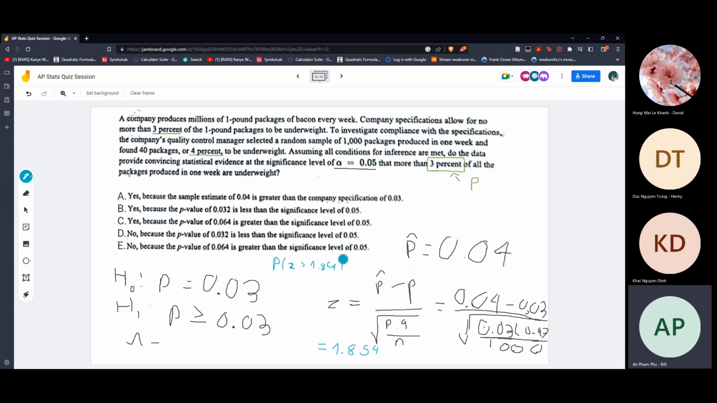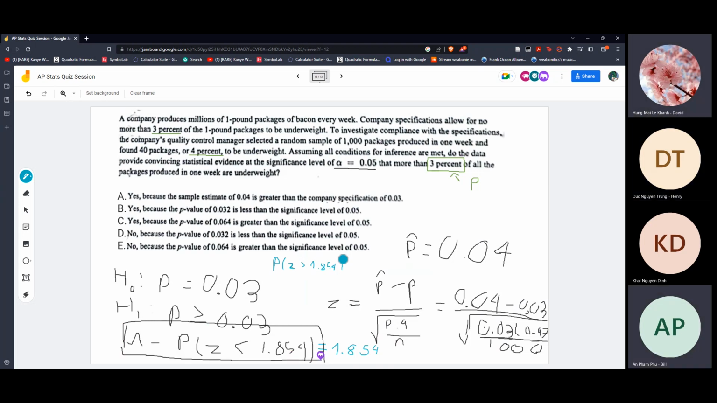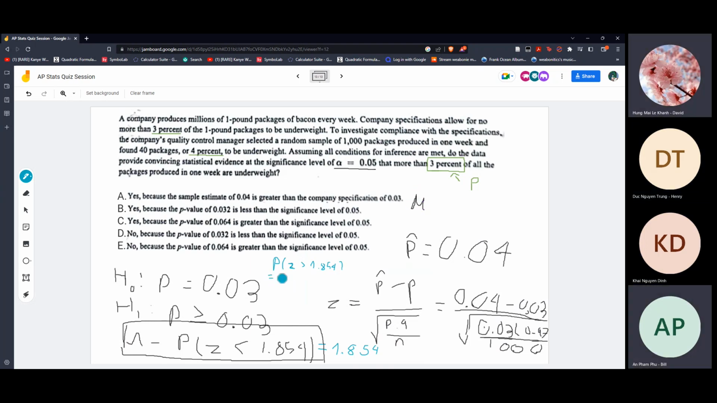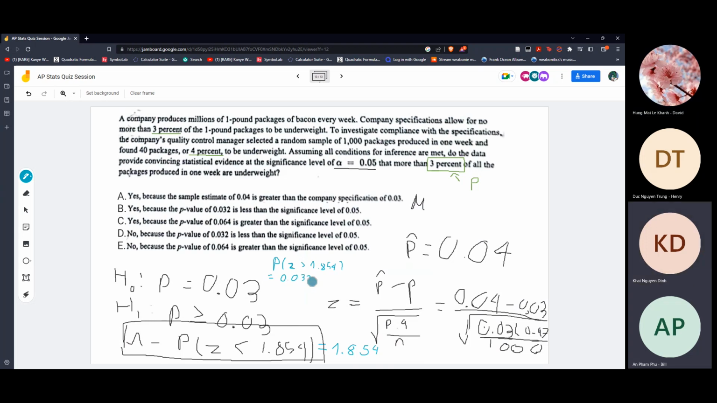And so we use a Z table. Yes, use the Z table. Or just use the calculator. Yeah, just use the normCDF function. Oh, I see. Okay, I got about 0.032. And now we just need to compare, right?